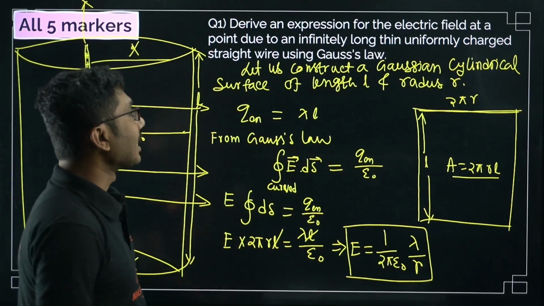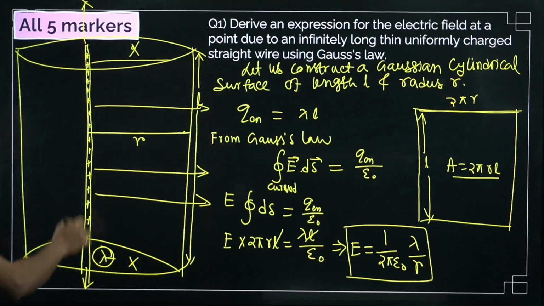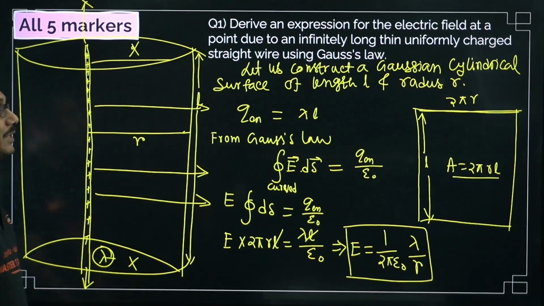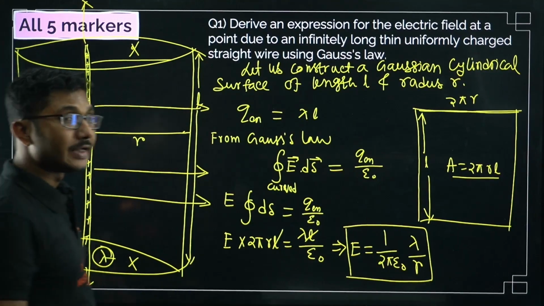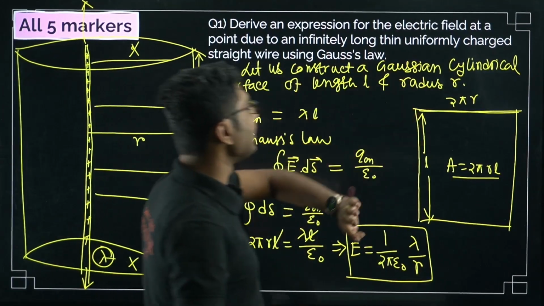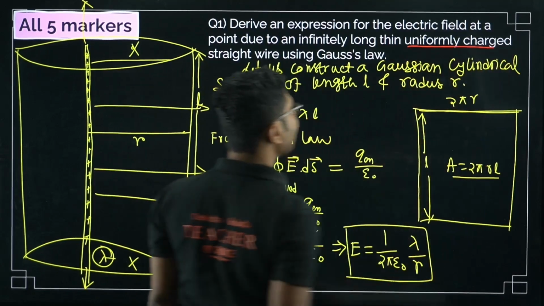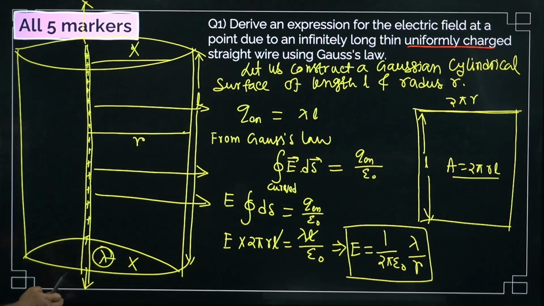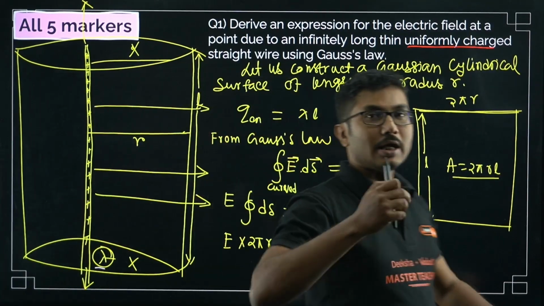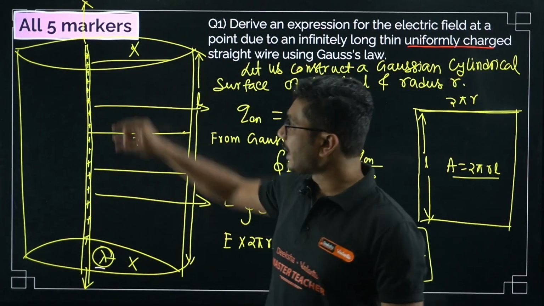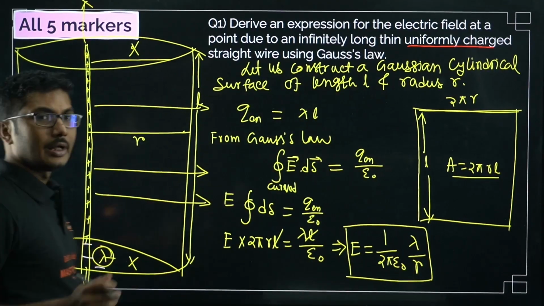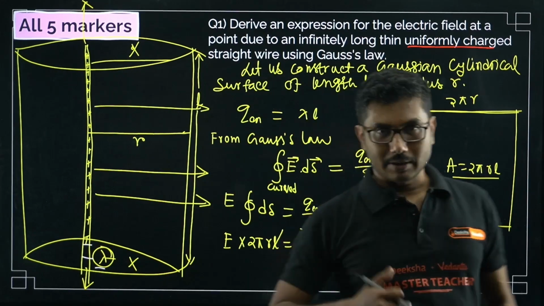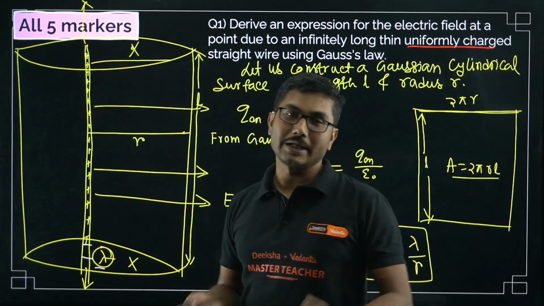So let us construct. First of all, there is a long straight wire, okay, charged wire. What is the meaning of long? Long means it is infinitely long. So both sides, on the top side and bottom side, it is very long, and it is given that it is uniformly charged. So what is the meaning of uniformly charged? Uniformly charged means the charge density is given. Charge density is basically lambda. Okay, so charge density means charge per unit length. So if you take any unit length from this wire, the charge on that will be lambda. So lambda is basically coulomb per meter, right? So the unit of lambda is coulomb per meter.